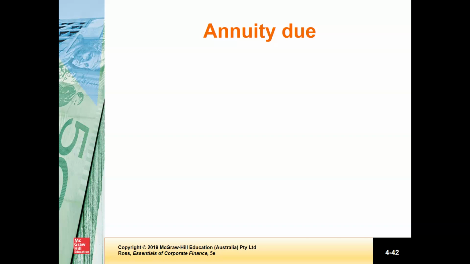So this type of cash flow is called annuity due. Again, the same amount of cash flow is occurring at a regular interval for a fixed time period. However, the first payment occurs immediately. So that is called annuity due.